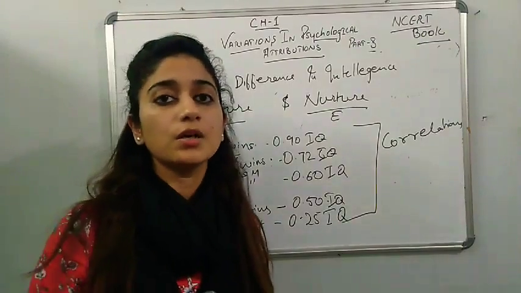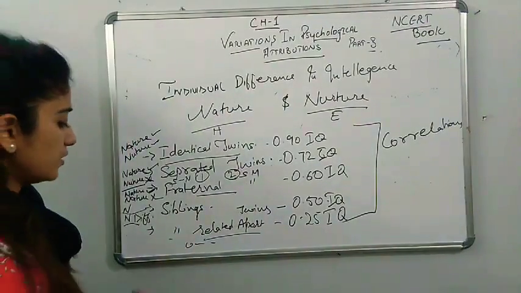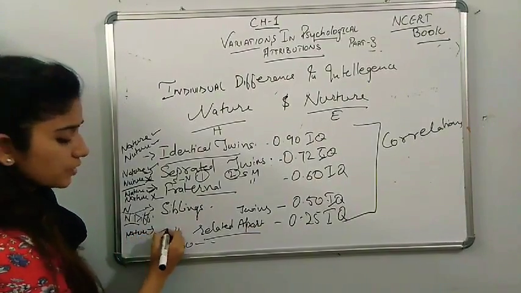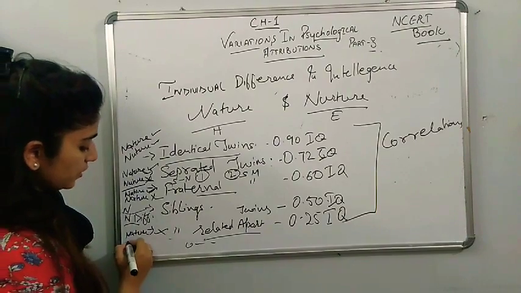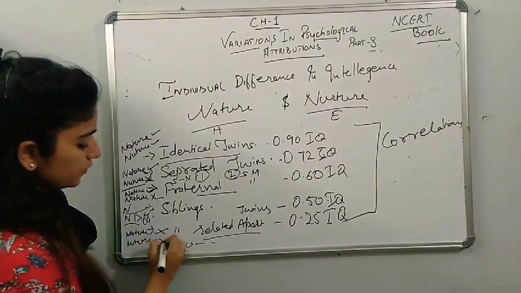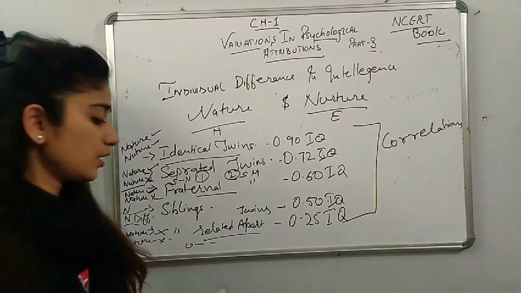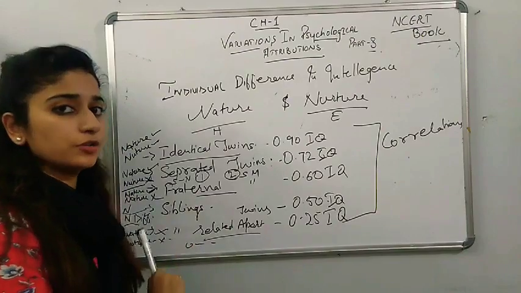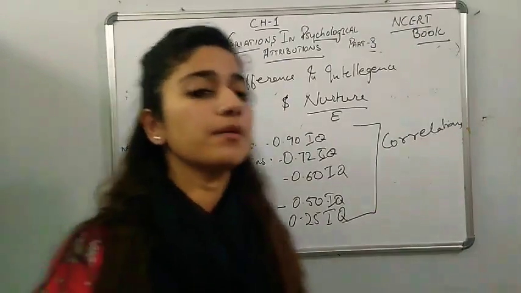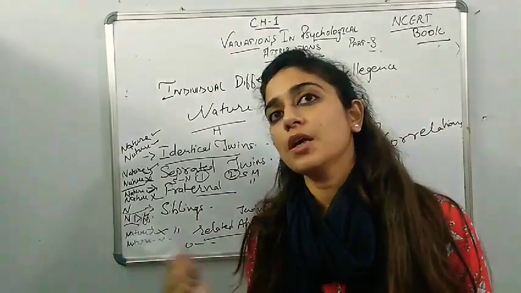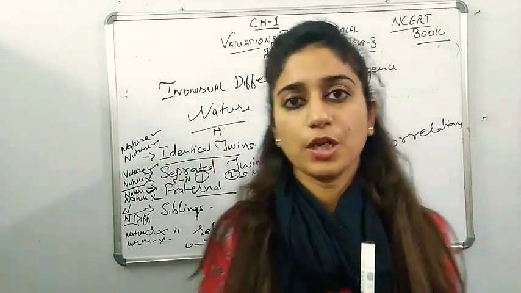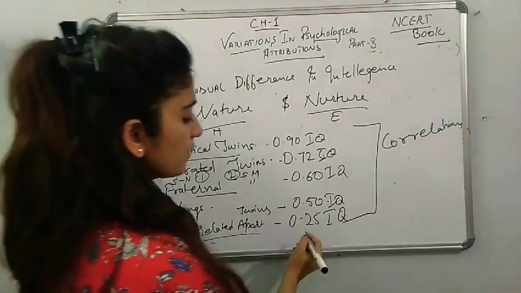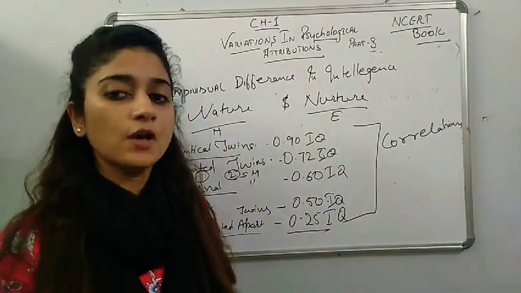Their parents are relatively different, so their nature is differentiated, and their nurture is also differentiated, because they are living in a different environment and their parents are different. A blood relation is there, but they are not children of the same parent. So the correlation here is 0.25 in IQ level.